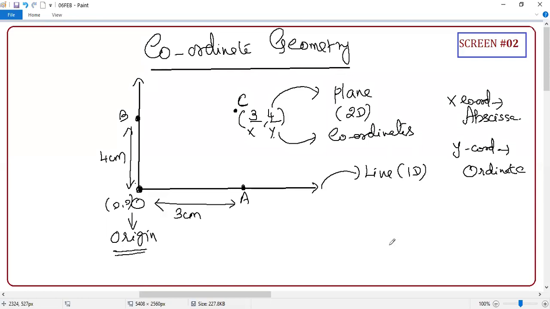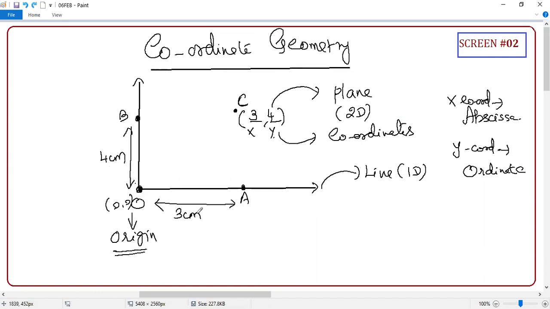Clear or not? So now, guys, I'm asking one question. What is the distance between these two points, O and A? OA's distance is what? 3 centimeter. Crystal clear. What is the distance OB? 4 centimeter. No doubt on that.